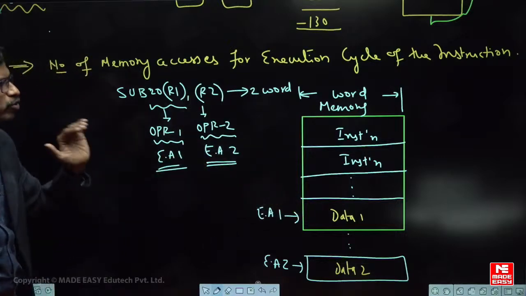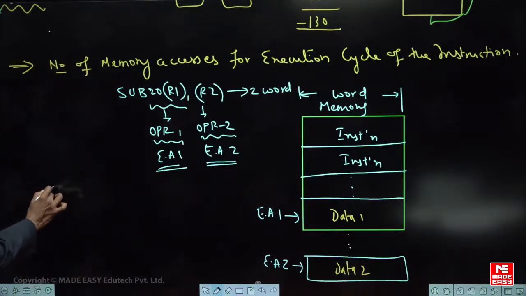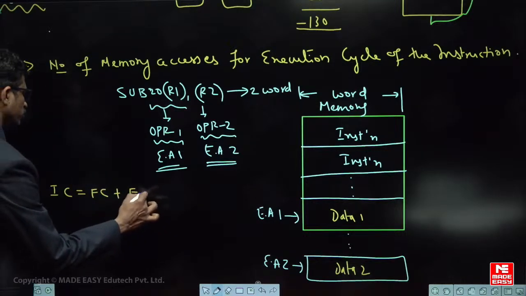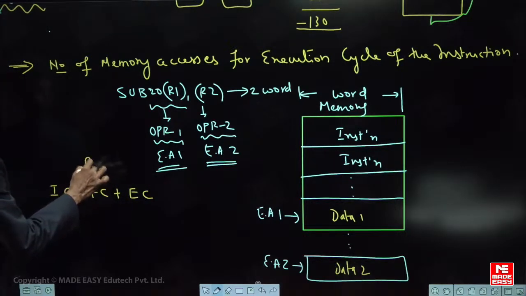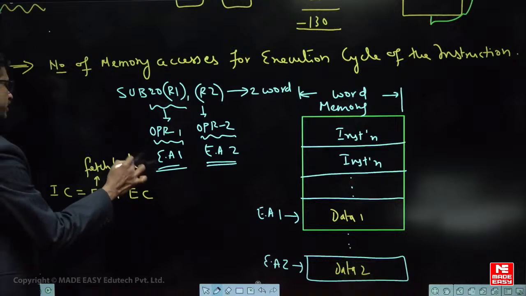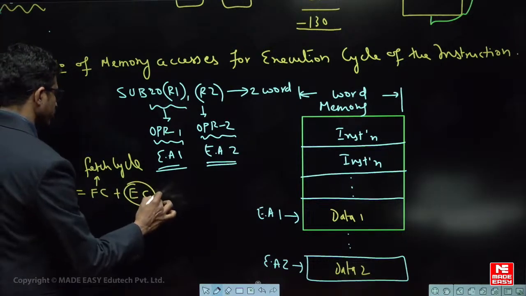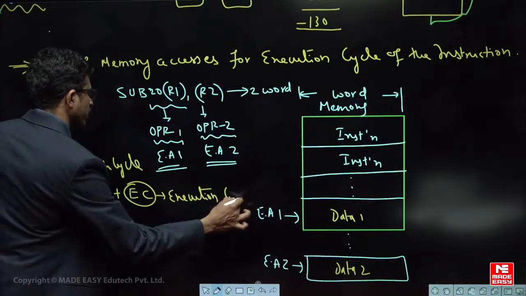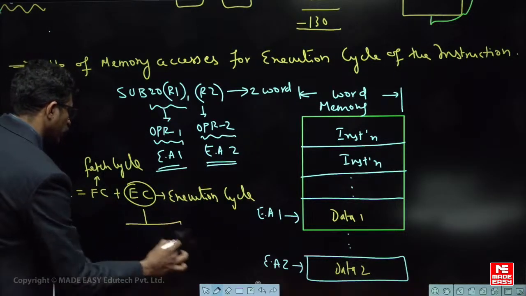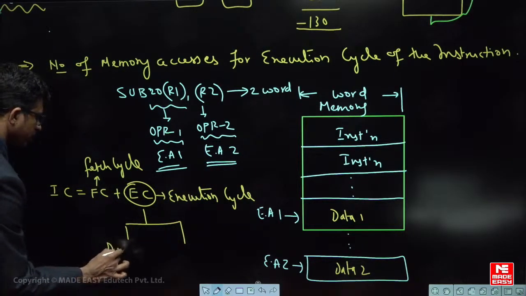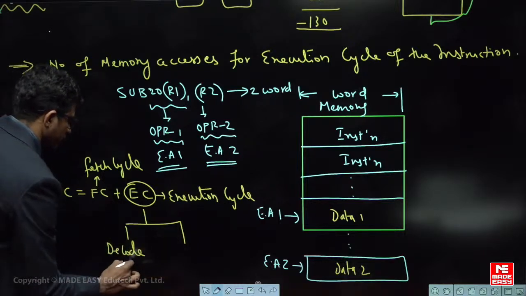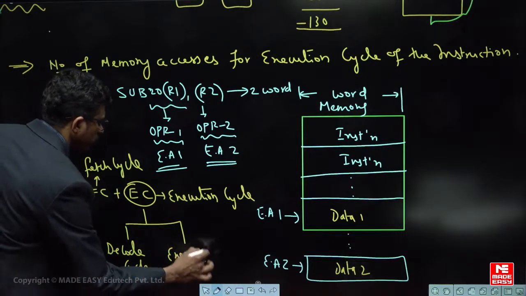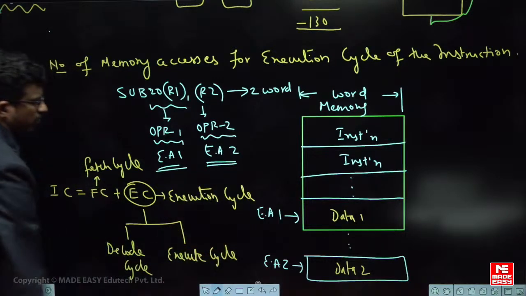For that you should know the meaning of instruction cycle. Instruction cycle is equal to fetch cycle plus execution cycle. FC means fetch cycle, EC means execution cycle. The execution cycle again has 2 parts: one is the decode cycle, the other one is the execute cycle, or you can say execution cycle also. So what is the meaning of this?